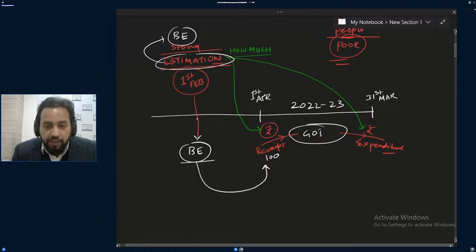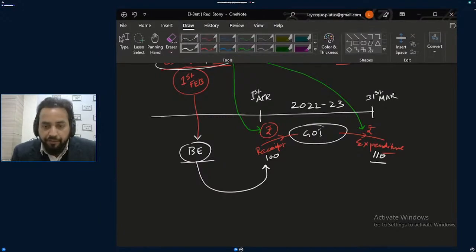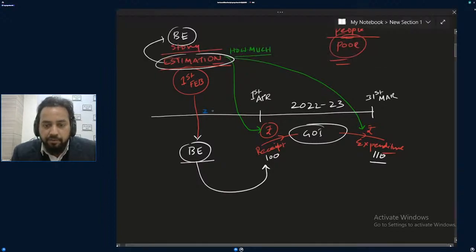Our government is saying on 1st Feb that from 1st April to 31st March we will receive 100, and we will do the expenditure of 110. Government is saying this story on 1st Feb, two months before the commencement of the financial year. Yes or no?